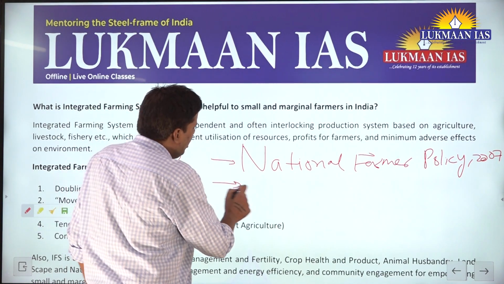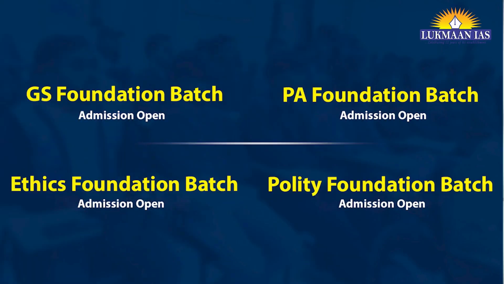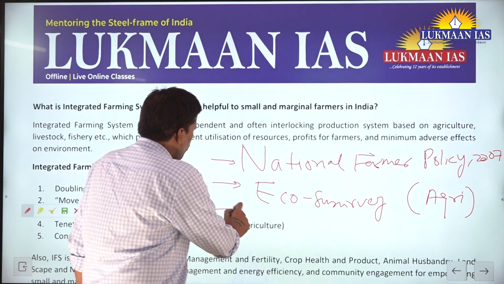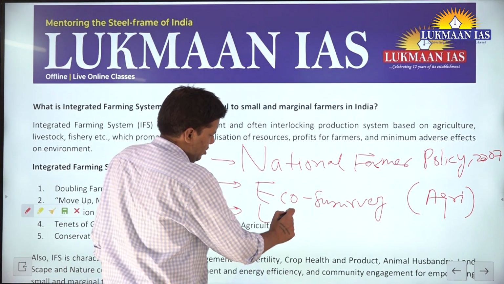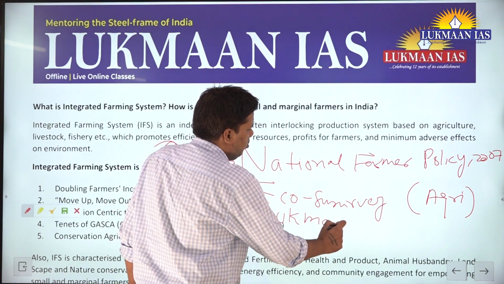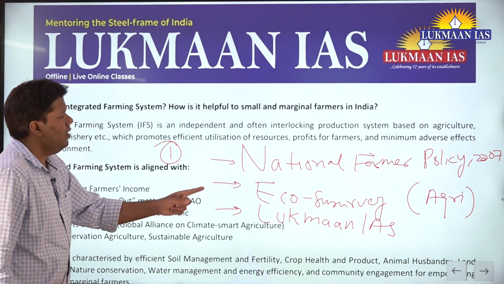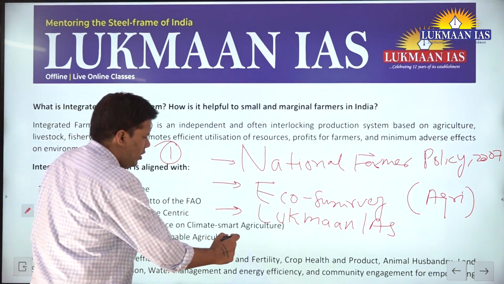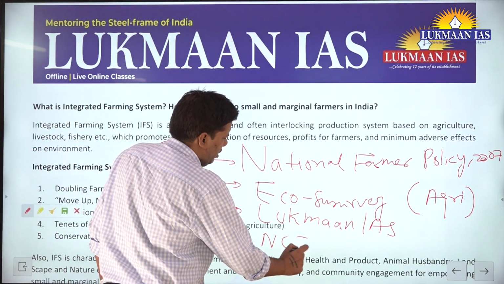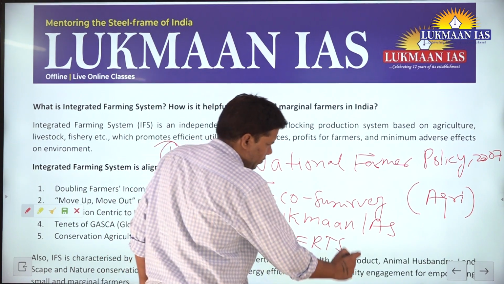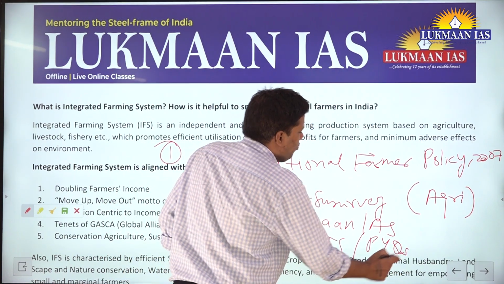Read the relevant Economic Survey chapters on agriculture; the last 2-3 years you can pick up. Then the Lukmaan IAS notes, which we assure you are the best in the UPSC space, and relevant NCERT chapters, and while solving PYQs, this process has to be there.